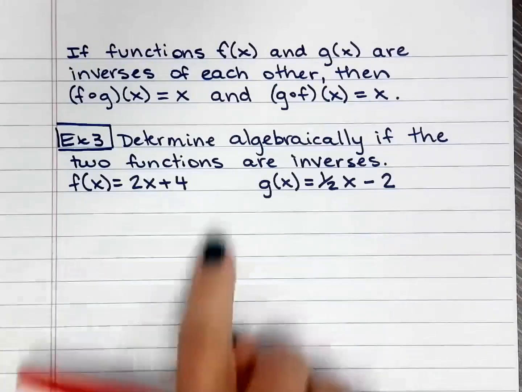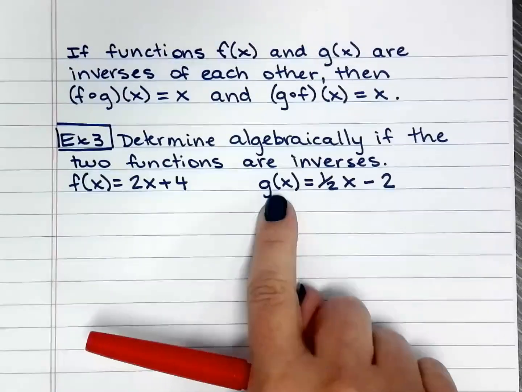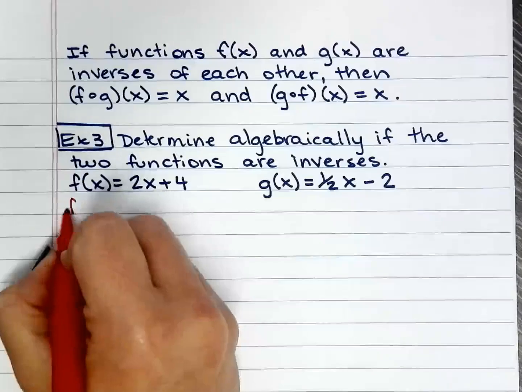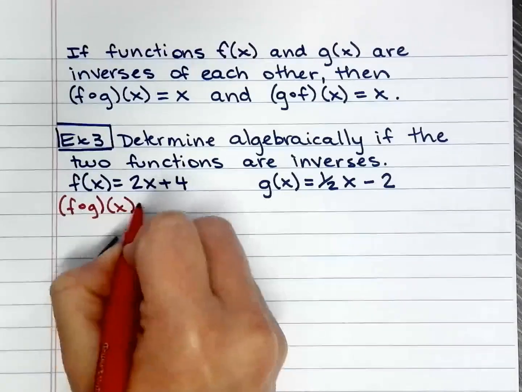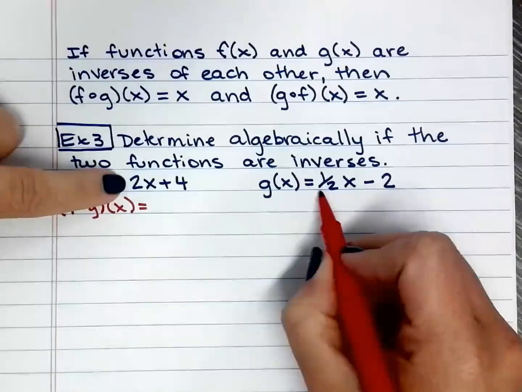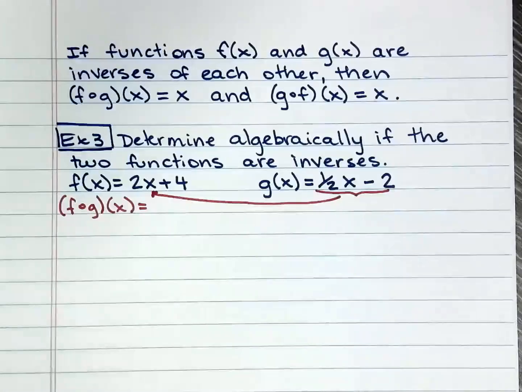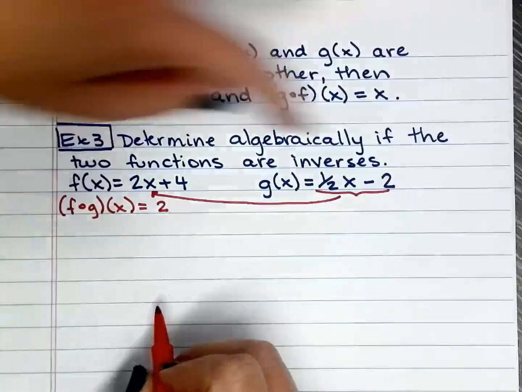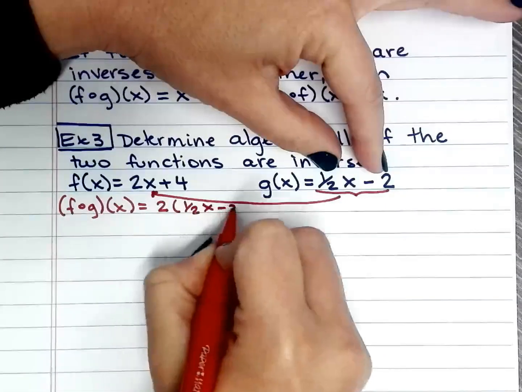So if I need to determine algebraically if f of x and g of x are inverses, I need to do the composition of functions. I will try first f composed g of x. I'm going to take the function g right here and substitute it for x. So 2, and then I'm going to compose that.